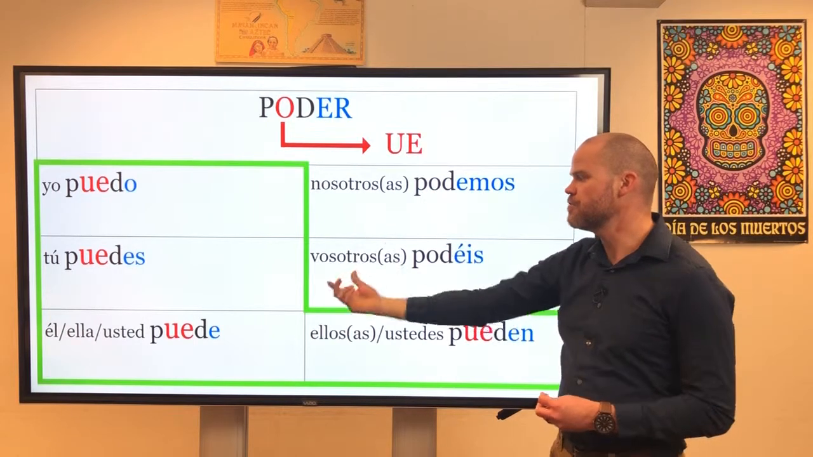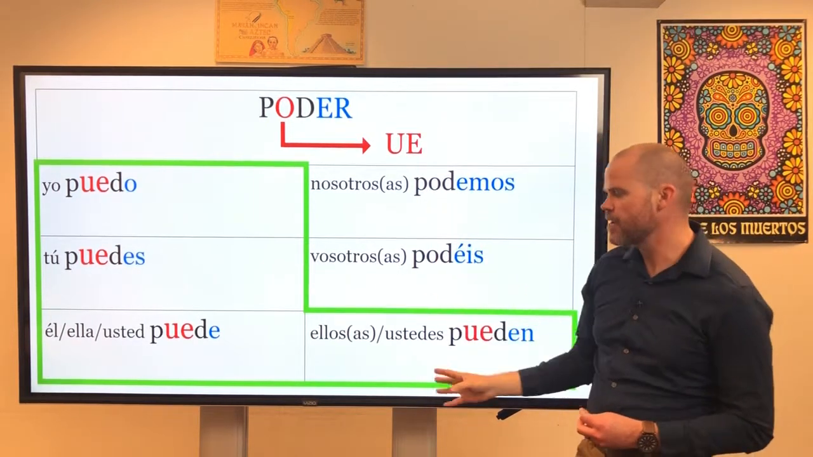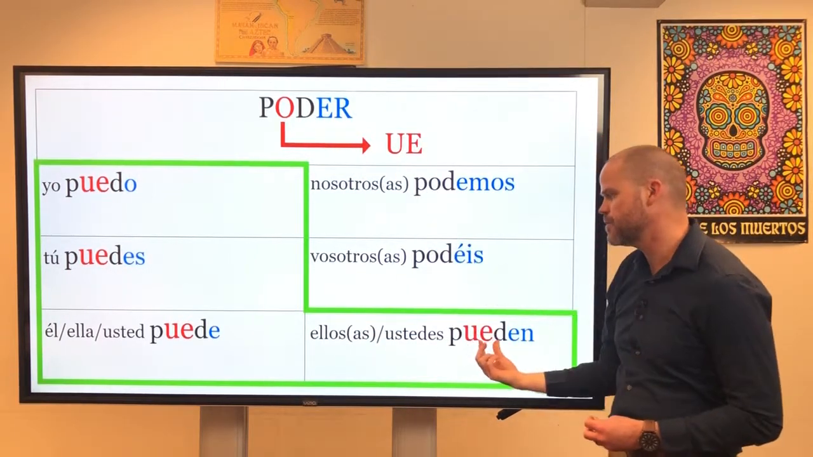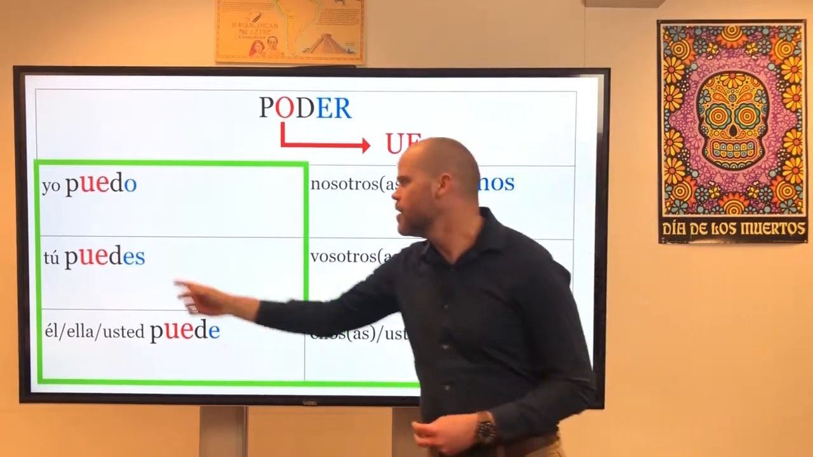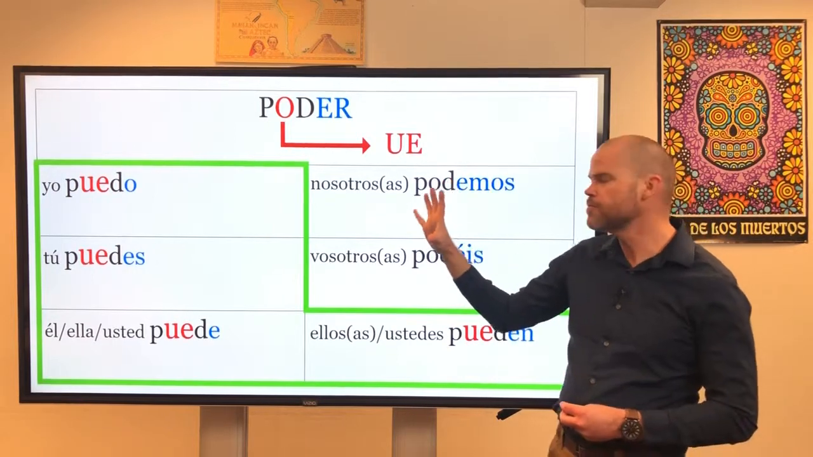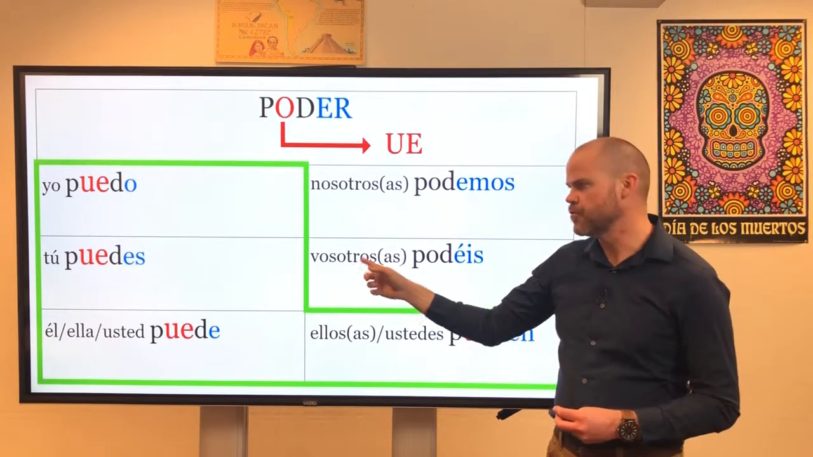Okay, same with the vosotros. So these are the only two that are outside of the boot. And then the final form, the ellos, ellas, ustedes form, it changes back. The O changes to UE. So that's why we call them boot verbs, because we can draw that nice boot around the forms that do change, okay? And realize that the only two that don't change are the ones that are left out of the boot. Again, the nosotros and the vosotros.